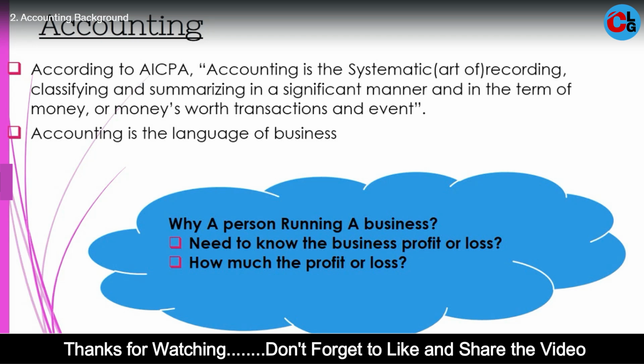But if I sell those mangoes to customers, that is called a money's worth transaction or money's worth event, right? This event will be taken into the accounting system. So we should understand it in terms of money or money's worth transactions and events, right?